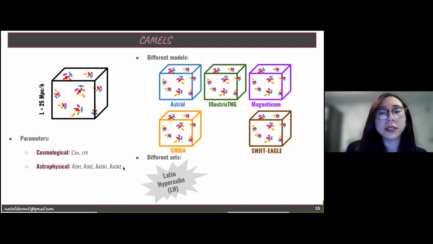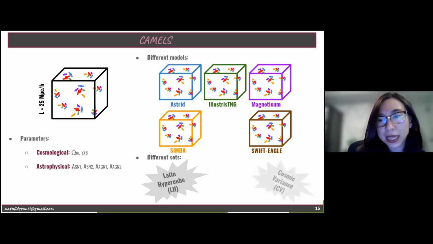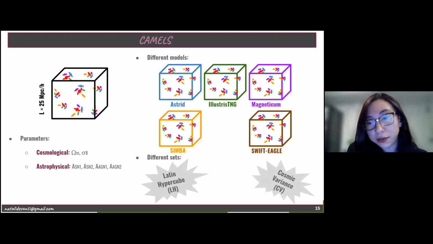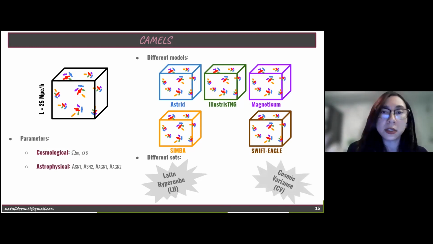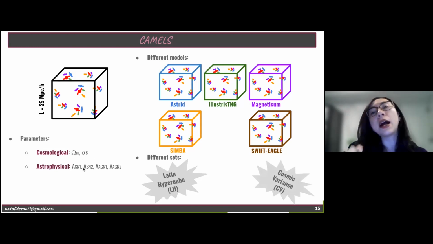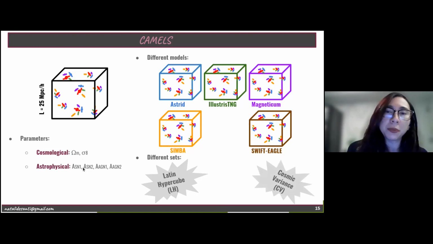And we call this Latin hypercube because it's doing a Latin hypercube the way that we are going to sample in this parameter space. And then we have another set, which is the cosmic variance, CV, which corresponds to different realizations using this fiducial model, or in other words, the same values for cosmological and astrophysical parameters, but changing the different seed that we input to run these different models.